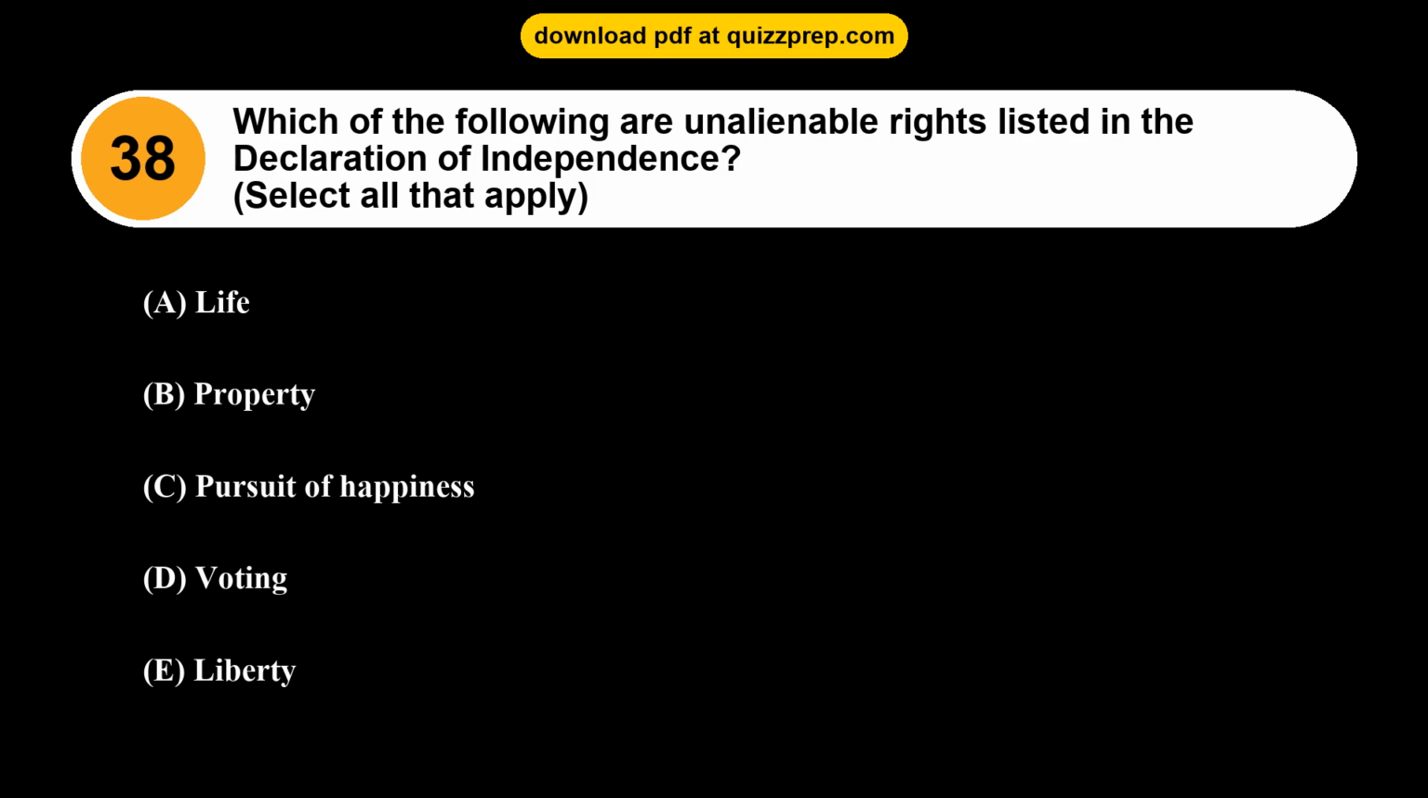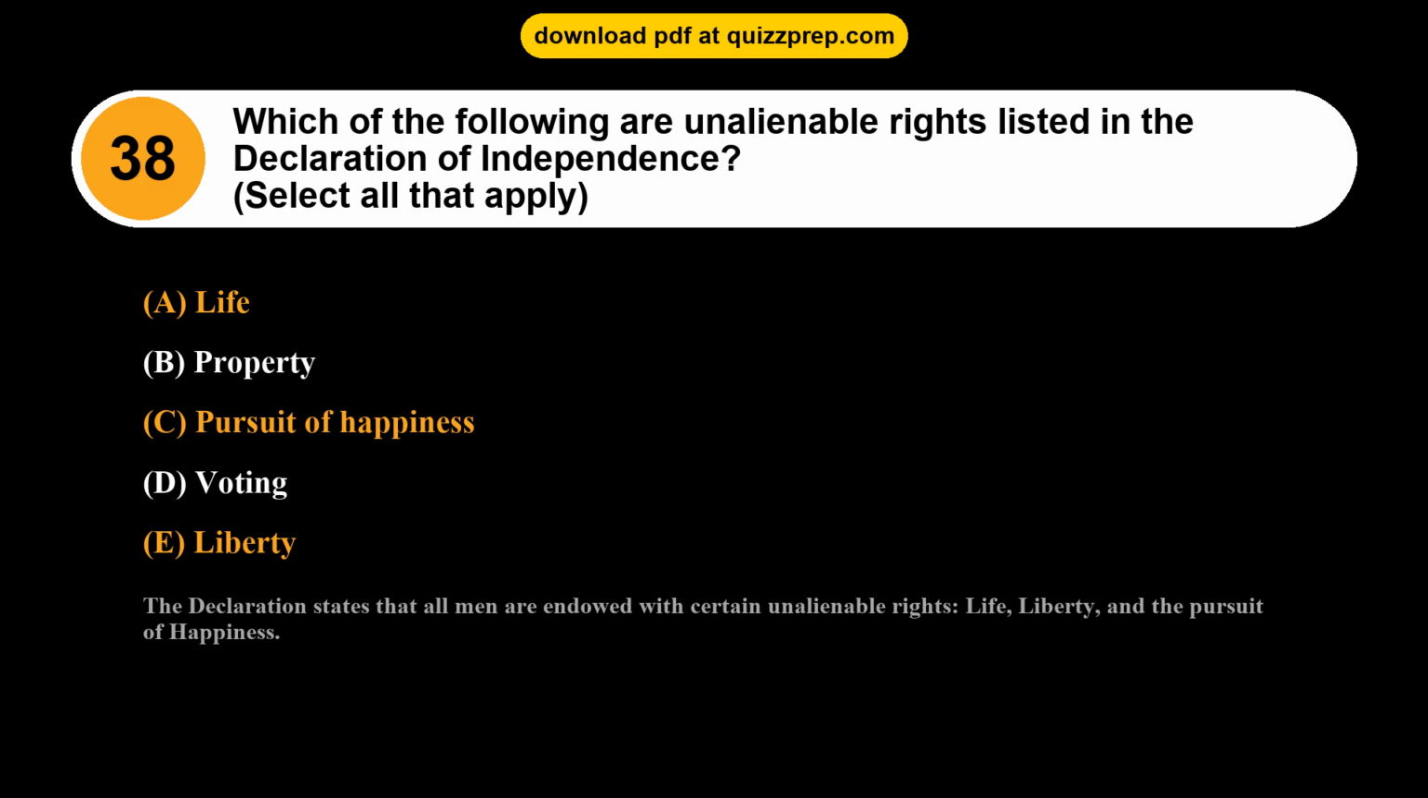Option C, pursuit of happiness. Option D, voting. Option E, liberty. The correct answers are options A and C and E: life, pursuit of happiness, liberty. The Declaration states that all men are endowed with certain unalienable rights, life, liberty, and the pursuit of happiness.